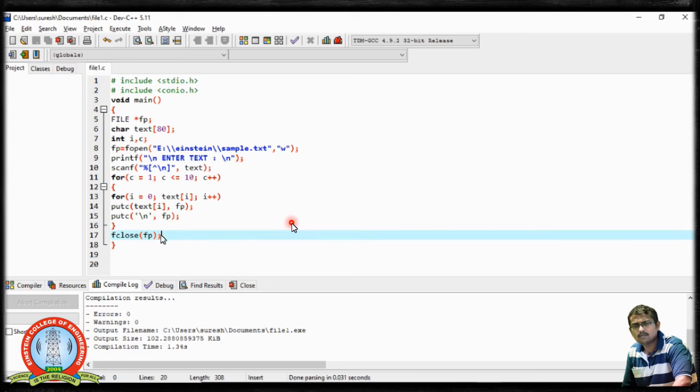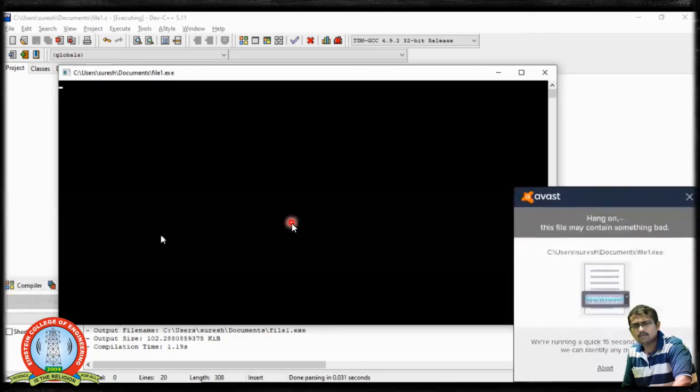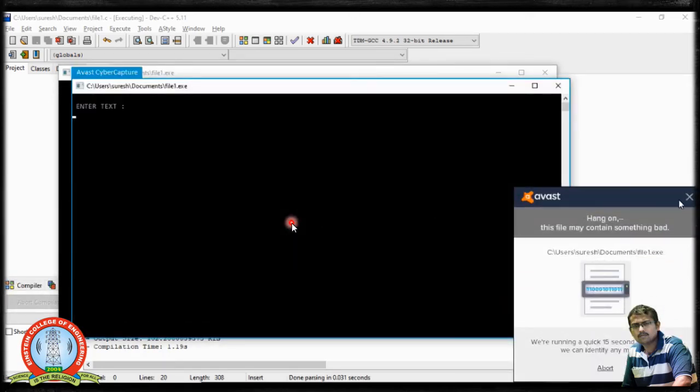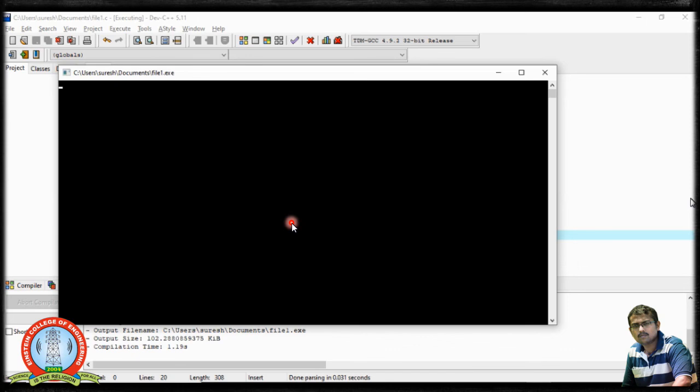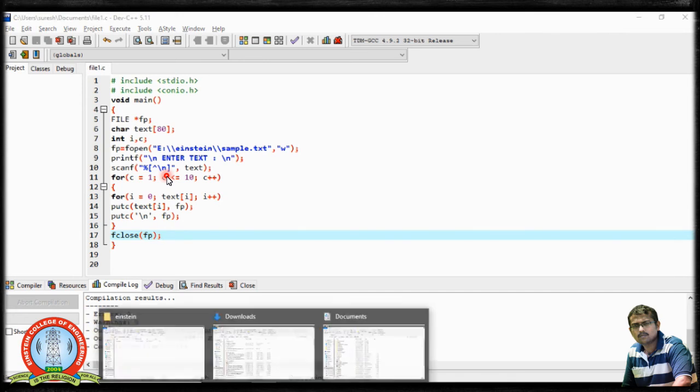Now the execution is going to happen. Now you see I am executing this file. I am entering the text: Einstein College of Engineering. I am typing the text and pressing enter. On pressing enter, the characters have been read, because this will accept characters until an enter key is present. Correct? That you have already seen.